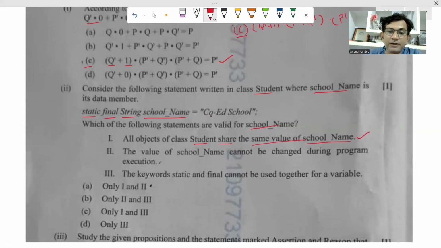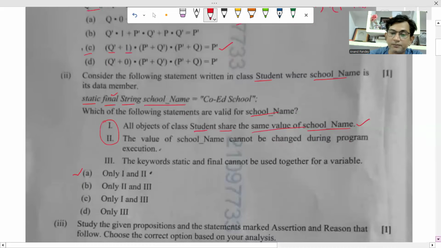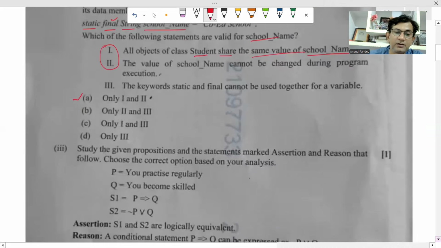Now, second: the value of school name cannot be changed during the program execution. It is also correct because it's a constant, as I told, because of the final keyword. So 1 and 2 are correct. The keyword static and final cannot be used together for a variable. This is false. This is not true. So the answer will be A, 1 and 2 only. 1 and 2 are true. 3 is wrong. Now coming to the third point.